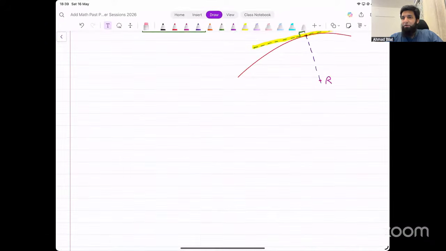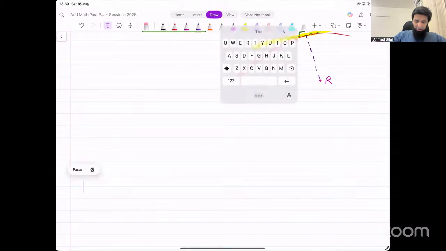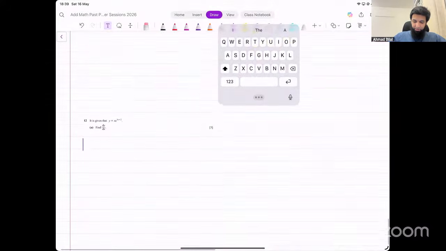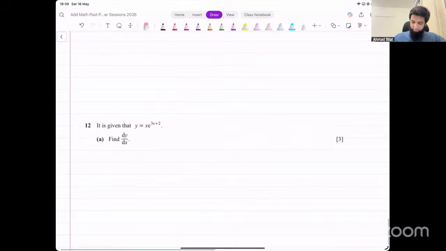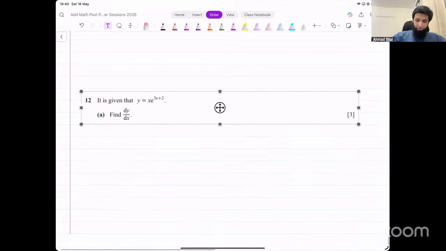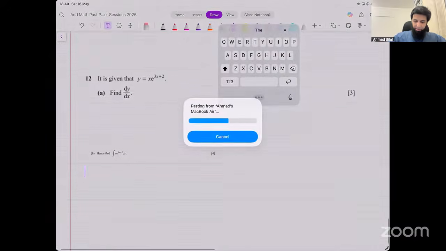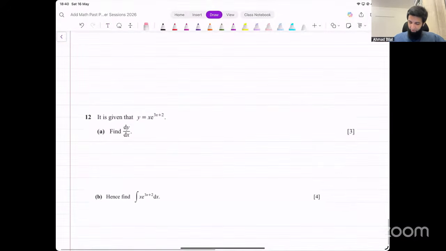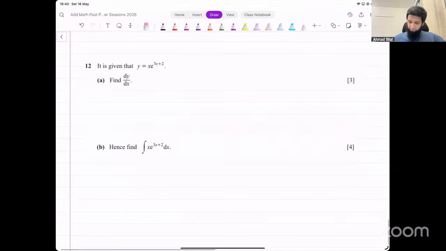Okay, next one is question number 12 from this paper. Let me copy that here as well. Question number 12. Okay, this is the next one that you guys are asking about. This is an integration question, very similar to one that we did in the last class as well. Let's try this. The first part is differentiation, but I assume that that is not where you have the problem. You are probably stuck at the second part, right? Okay. Let's do this now.